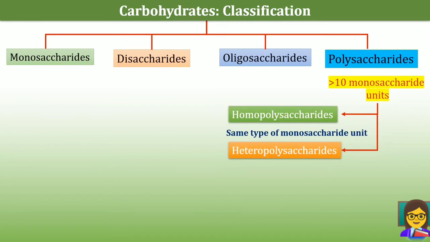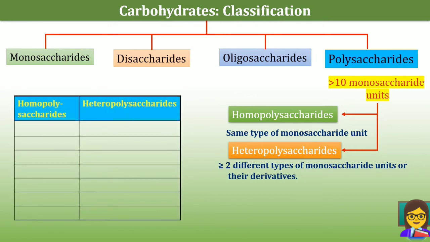Homopolysaccharides contain the same type of monosaccharide units, and heteropolysaccharides contain two or more different types of monosaccharide units or their derivatives. So polysaccharides are of 2 types, homopolysaccharides and heteropolysaccharides. Homopolysaccharides are also called homoglycans and heteropolysaccharides are also called heteroglycans.